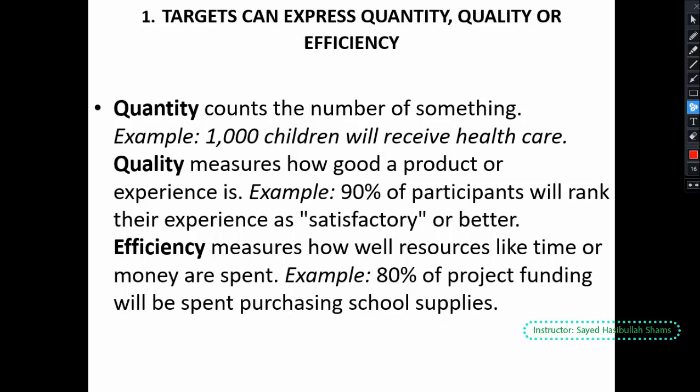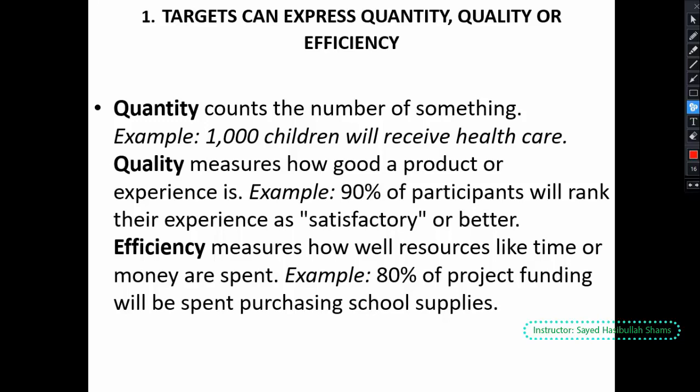They have their own language. If the language is about achieving something with less input and more output, that is efficiency. And if there is a definition of something explaining good or bad, that is quality.